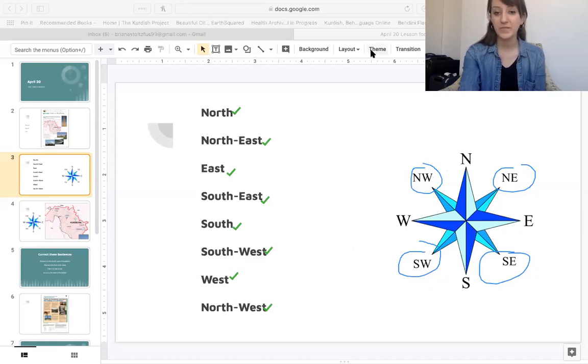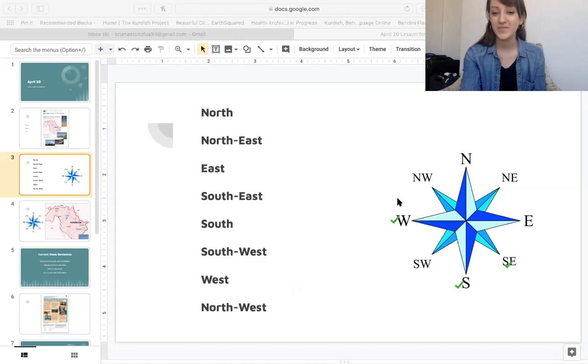Now let's do it on this side. I will say the direction and you point to it. Point to west, south, southeast, northwest, southwest, northeast, north, east.